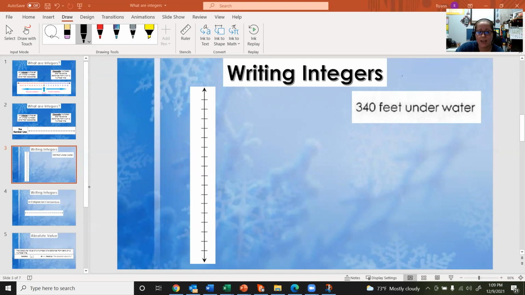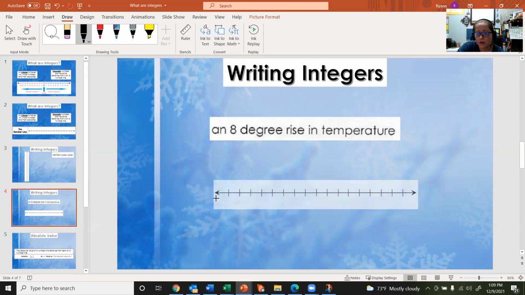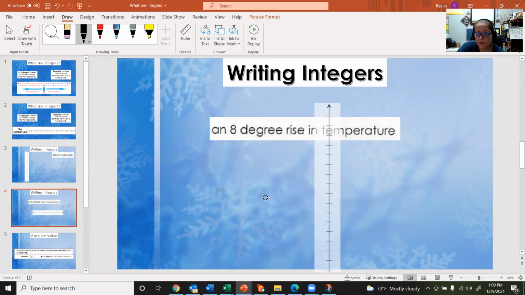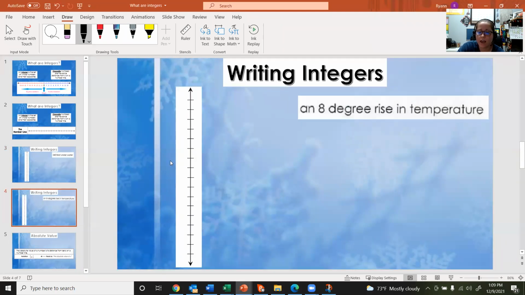Another example of writing integers would be, let's say we have a situation where we have an 8-degree rise in temperature. I'm going to do the same thing with this number line. I'm going to spin it to where it's vertical, even though it's horizontal. It's going to show us a little bit clearer picture, I think, of a rising temperature. Let's say the temperature, for instance, is 72 degrees in the morning. Then as the day goes on, the temperature is going to rise by 8 degrees.